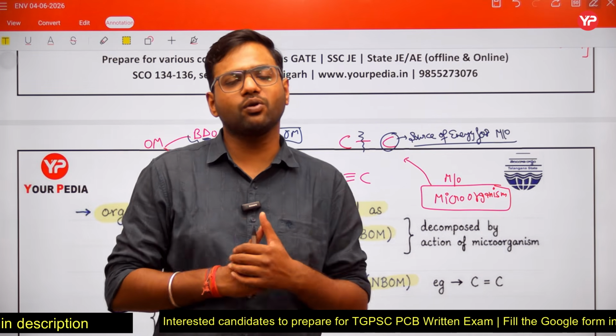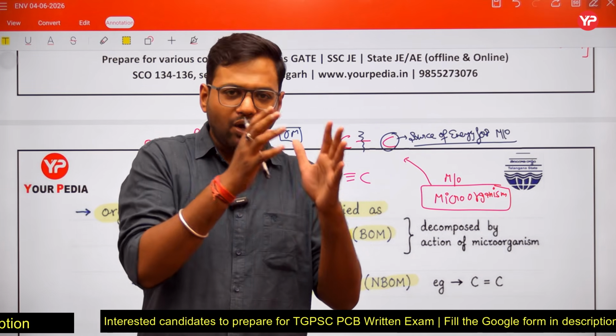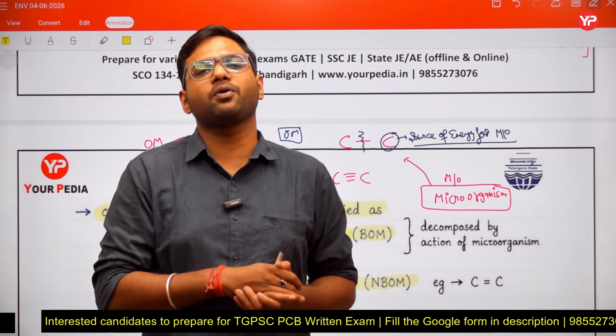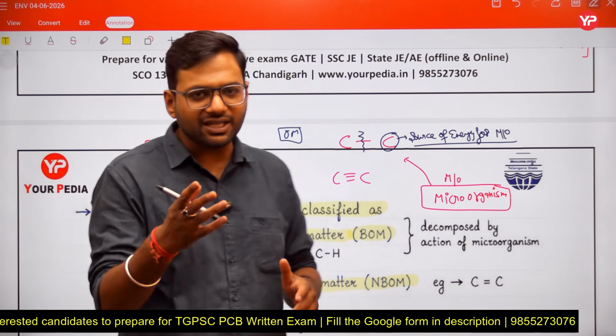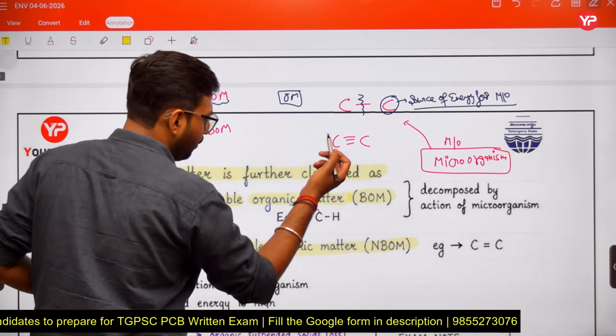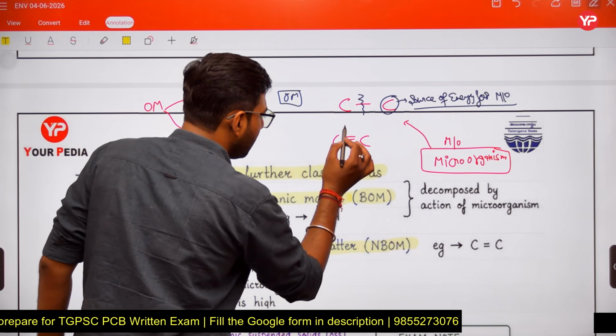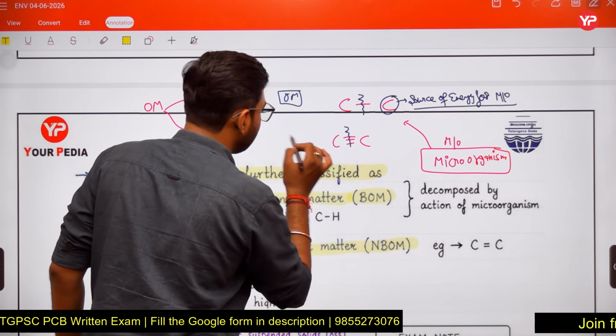And certain organic matters are also there which cannot be decomposed by the action of microorganisms. Let us assume this triple bond. If the microorganism breaks this bond, it will take too much time.